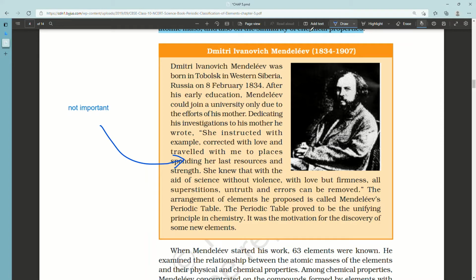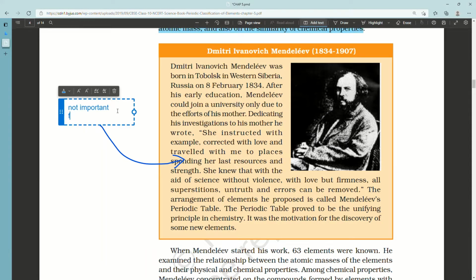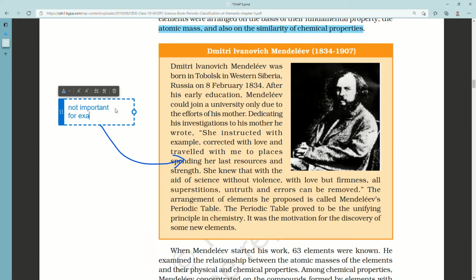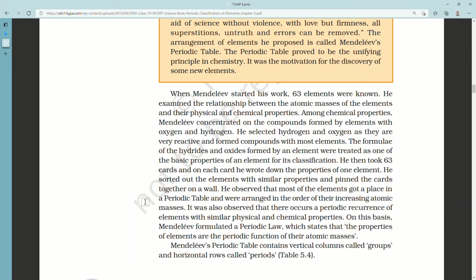The periodic table proved to be the unifying principle in chemistry. It was the motivation for the discovery of some new elements. How was it a motivation to discover elements? How was a table a motivation? When Mendeleev started his work, 63 elements were known. He examined the relationship between the atomic masses of the elements and their physical and chemical properties.